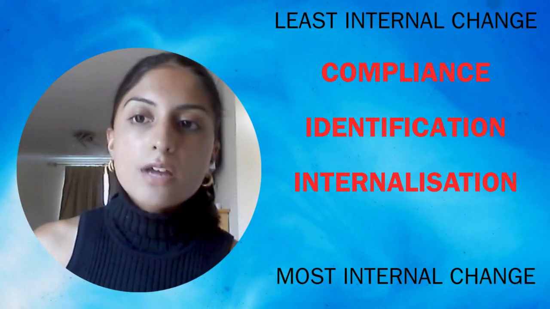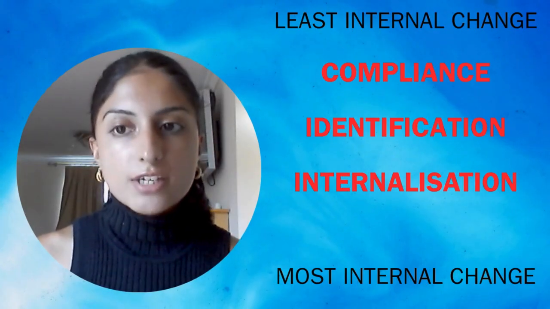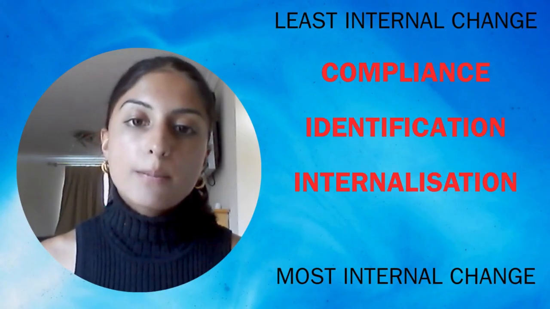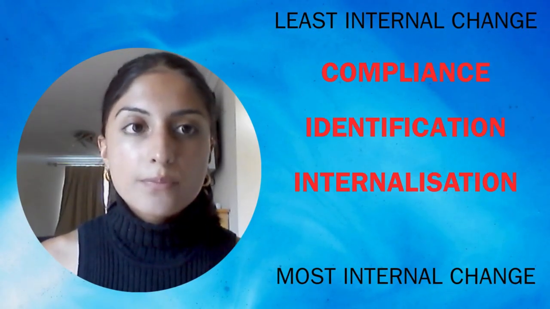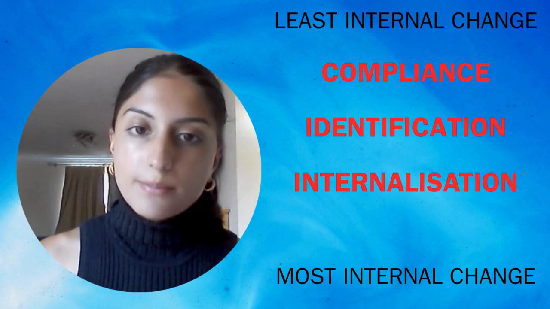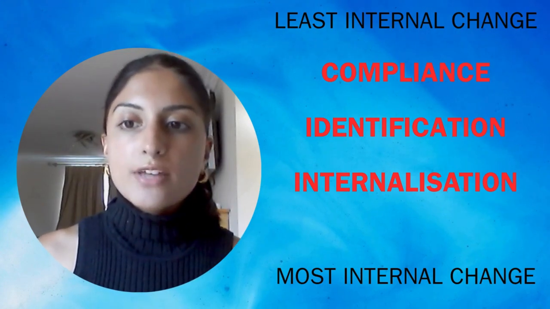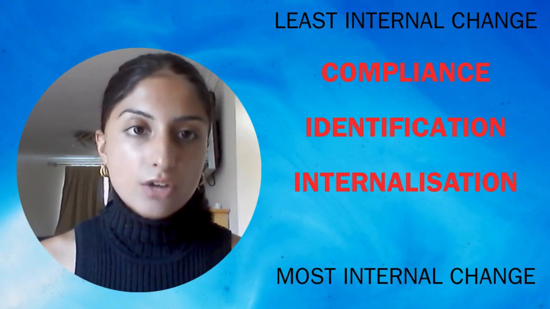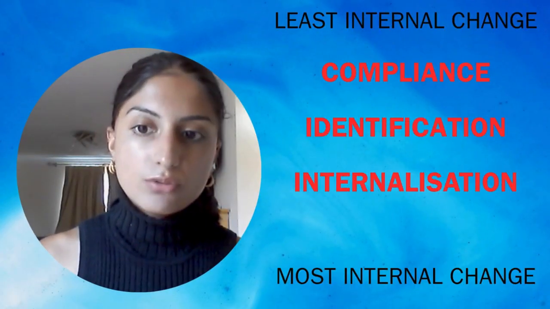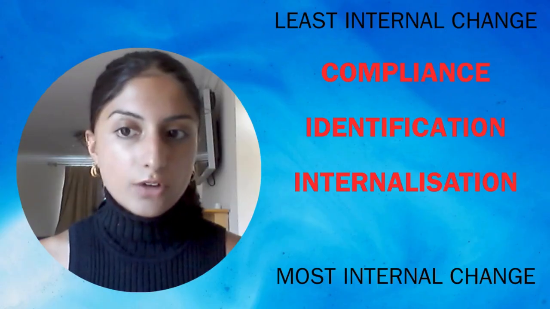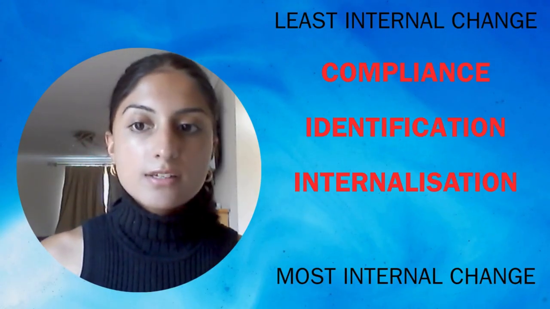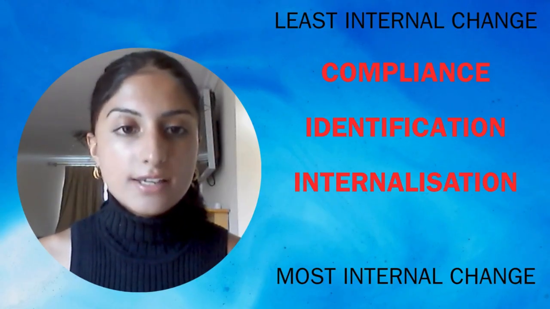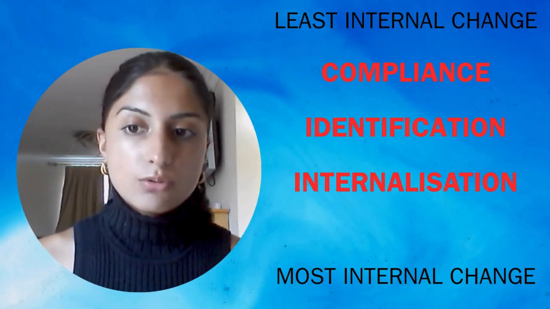People sometimes get confused with the differences between compliance and identification, considering that they both result in a public change of opinions and behaviour, but not a private change of opinions and behaviour. So I thought I would present the types of conformity on this scale, which starts from the least internal change to the most internal change. The order is as follows. Compliance is first, which is the least internal change, then identification, and then internalisation, which has the most internal change.